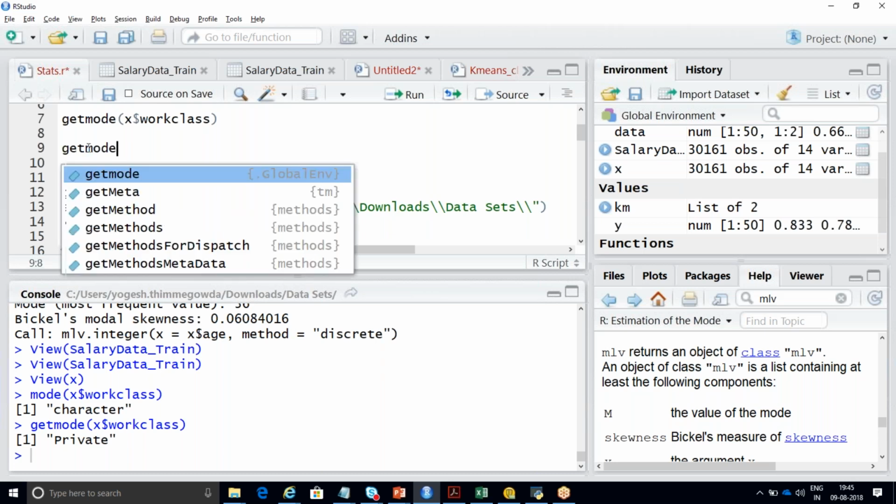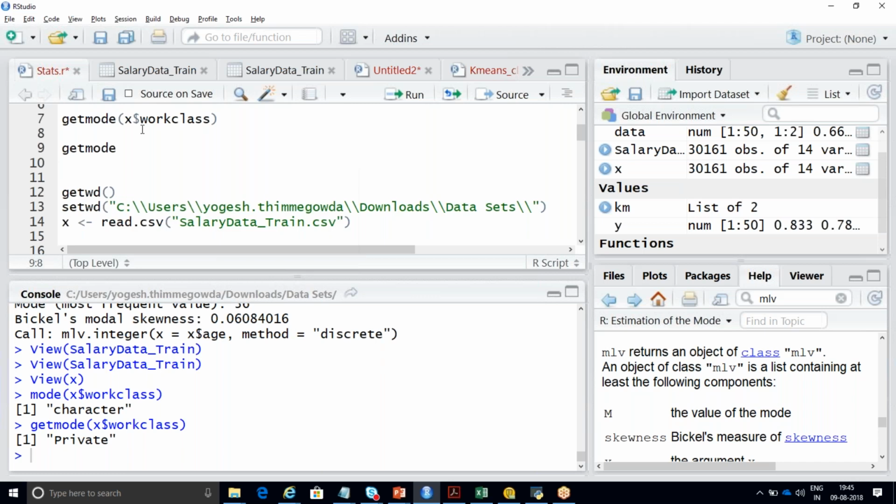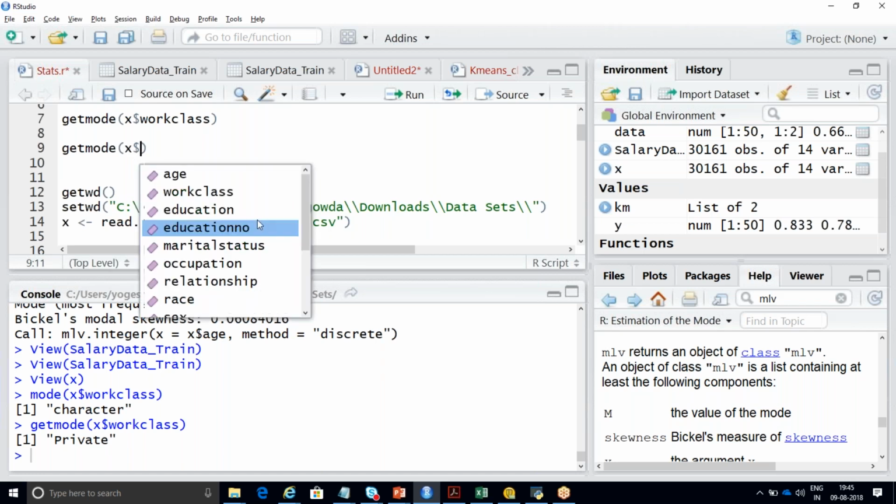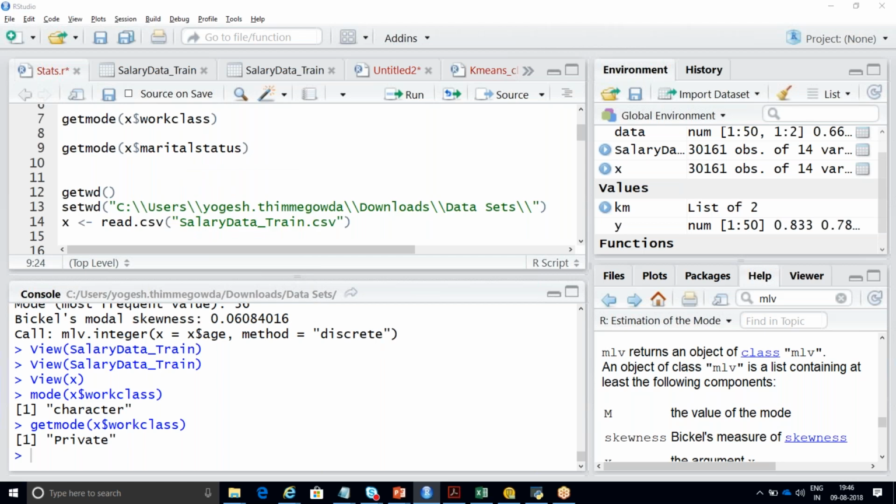Okay, with respect to this, I have already run that function, so that is the reason it is taking. So let me just choose some other column, X dollar, marital status. I think this will also work because I've taken it as get mode function as well. That's the reason it was giving you this, but I have written my get mode function below. This is not a built-in function.